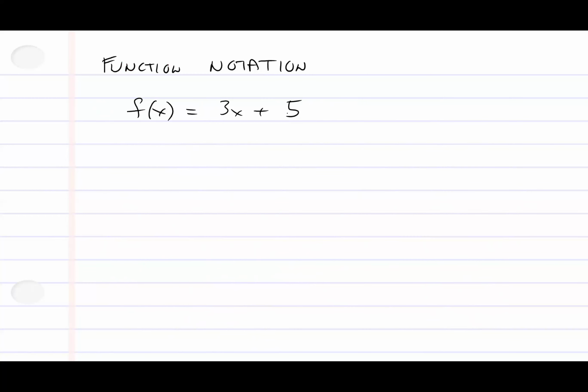So f of x. F, this guy right here, this gives you the name. Name of a function. Whenever we name a function, we can just call it by the first name. So f is normally used because it's f for function. We also use g of x. Usually in mathematics, we use g of x, h of x for generic functions.